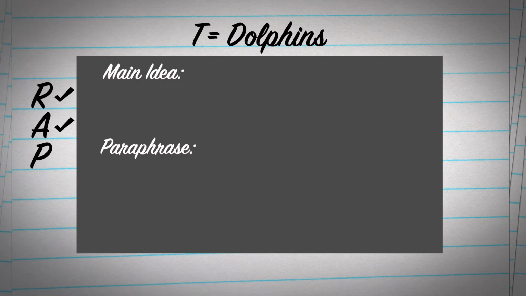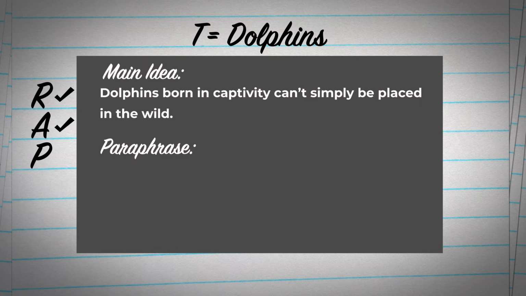Now, last, we're going to do the P, paraphrase. This really is the meat of the paraphrasing strategy, where I'll take those main ideas and details I just found and put them into my own words. Let's do that with the main idea first. Dolphins born in captivity can't simply be placed in the wild.